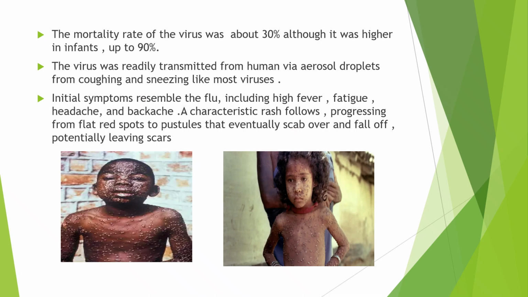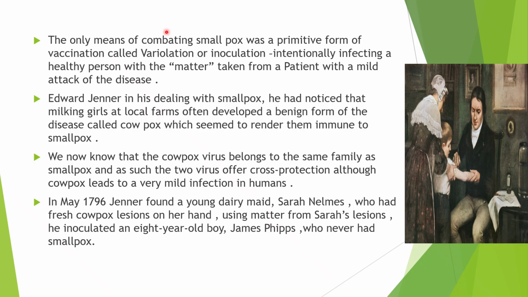Then the only means of combating smallpox was a primitive form of vaccination called variolation or inoculation. That is intentionally infecting a healthy person with the matter taken from a patient with a mild attack of the disease. So in the beginning, what people used to do to overcome smallpox was follow a method called variolation or inoculation.